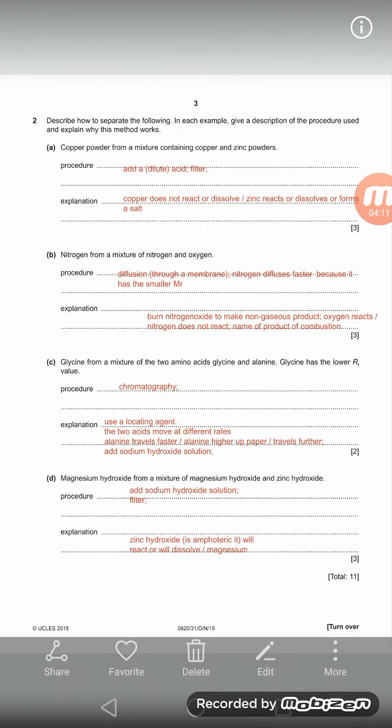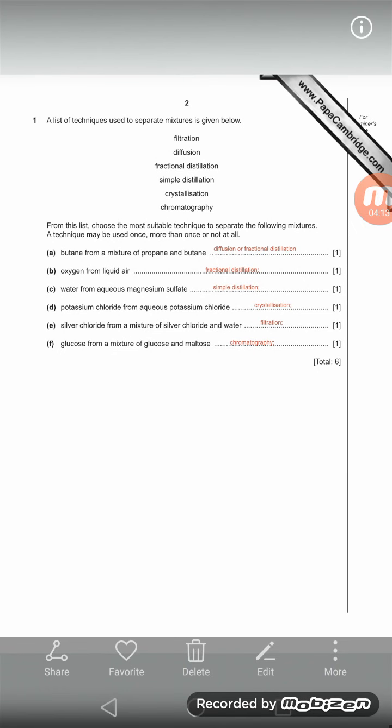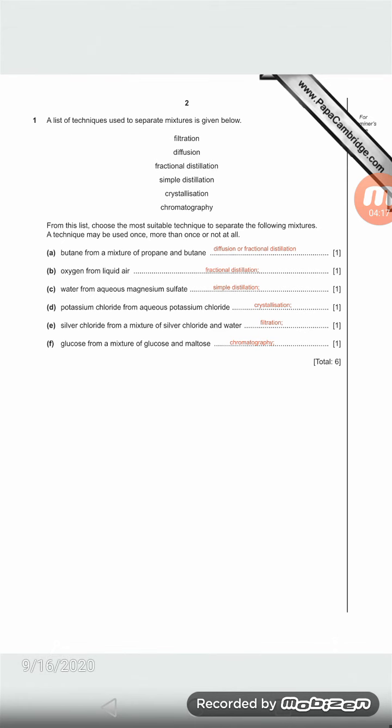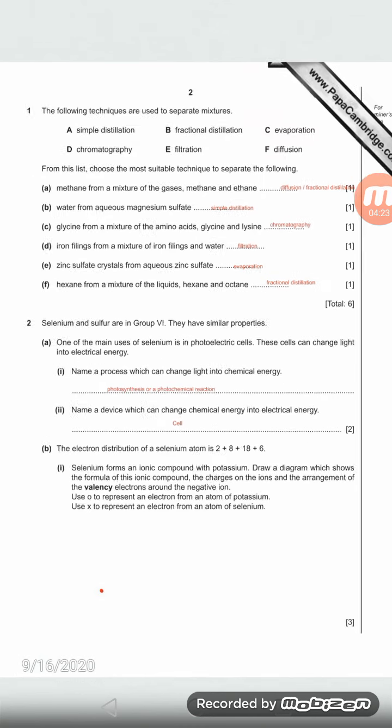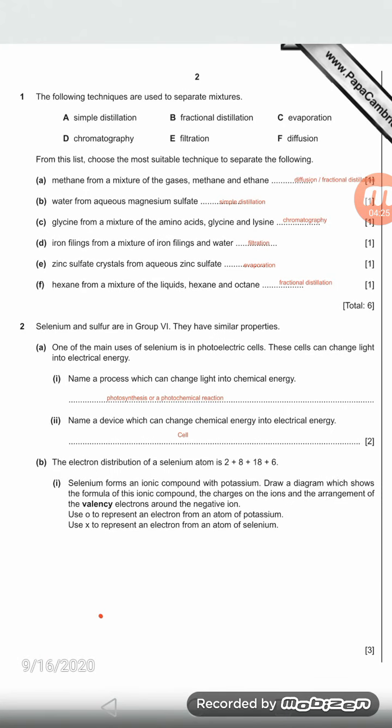So see here, now let's solve the past paper. Okay, butane from, okay, this question. Here they have given the options: simple distillation, fractional distillation, evaporation, chromatography, filtration and diffusion. Methane from the mixture of gases, methane, ethane, I told you before.